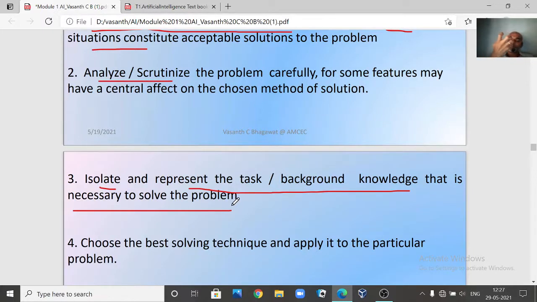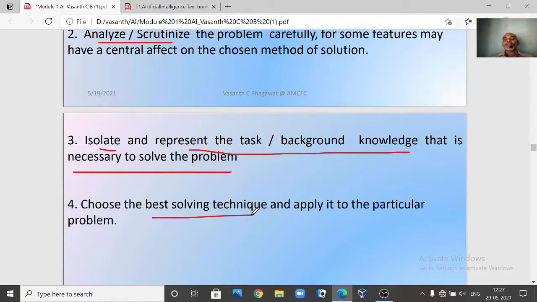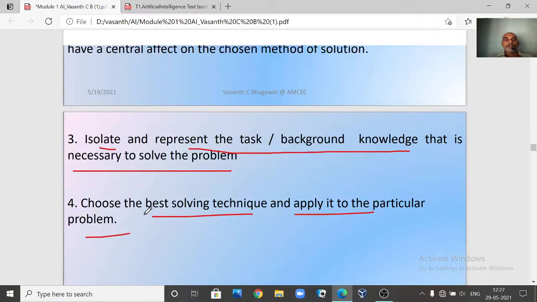Isolate means you take what is required for your domain. Now what knowledge is required, you take that knowledge only, and represent that background knowledge in such a way that it helps us to solve the problem, right? This is the third step. And the fourth one is choose the best solving technique. Now you have different techniques available for us. You try to select a problem solving technique and apply it to the particular problem, right? So these are the four steps.